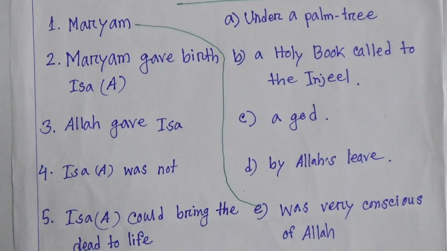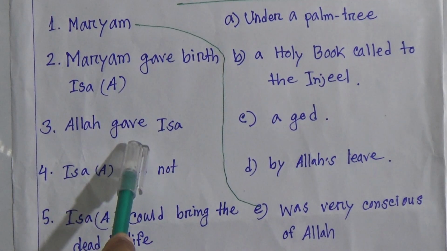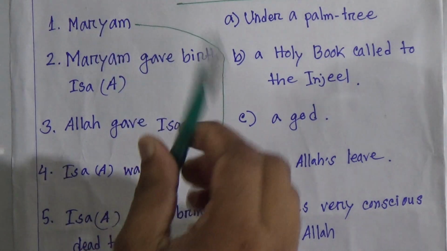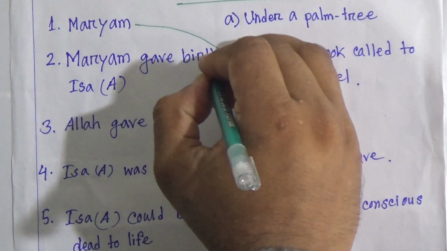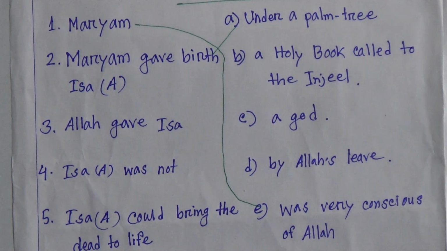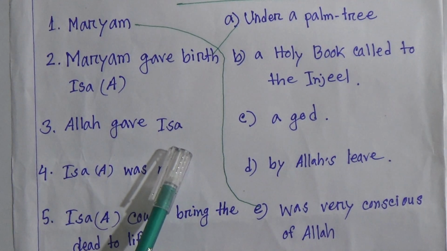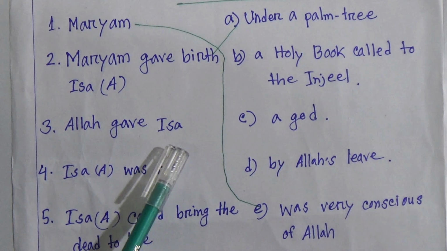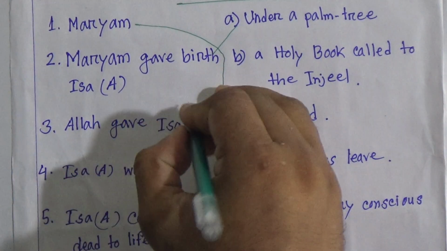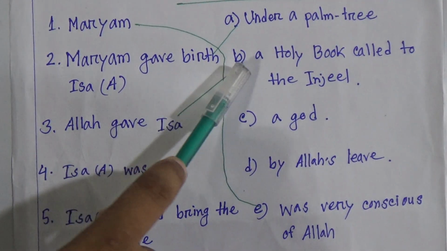Now my dear students, sentence number 2, Maryam gave birth Isa alayhi salam. What will be the answer? Yes, you know that Maryam gave birth Isa alayhi salam under a palm tree. So 2 will be matched with number A. Now number 3, Allah gave Isa alayhi salam. What will be the answer? Yes, Allah gave Isa alayhi salam a holy book called the Injil. So number 3 will be matched with number B.